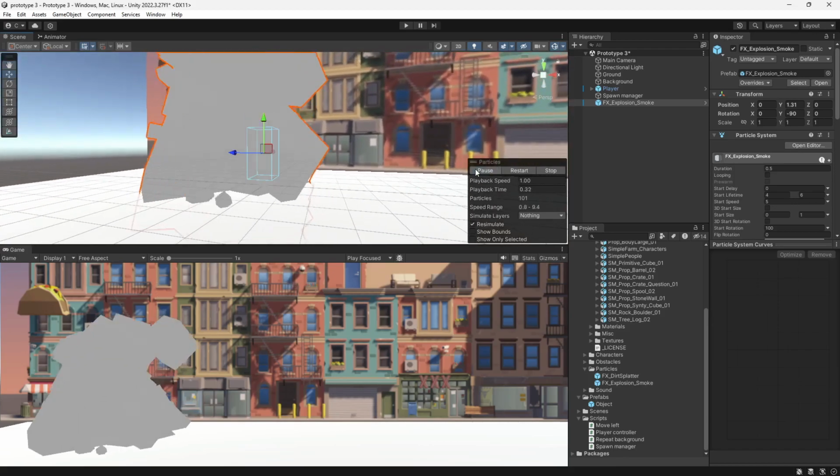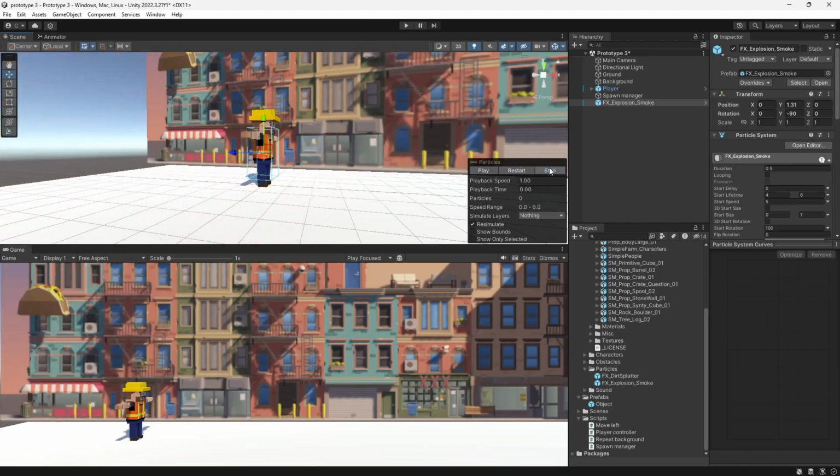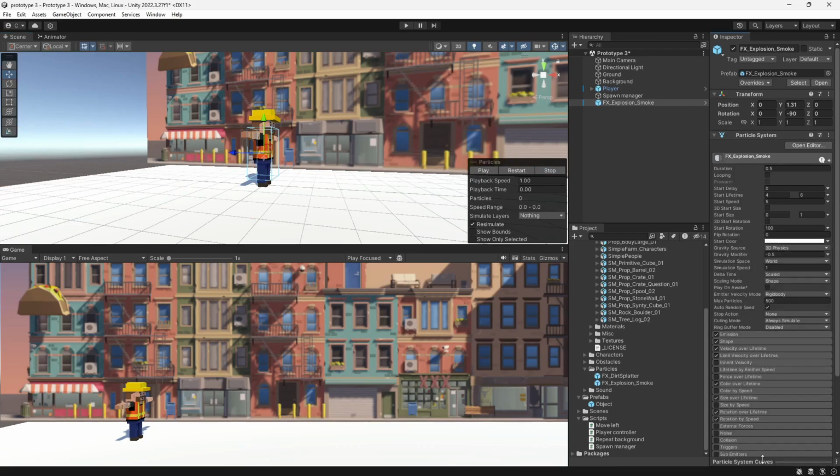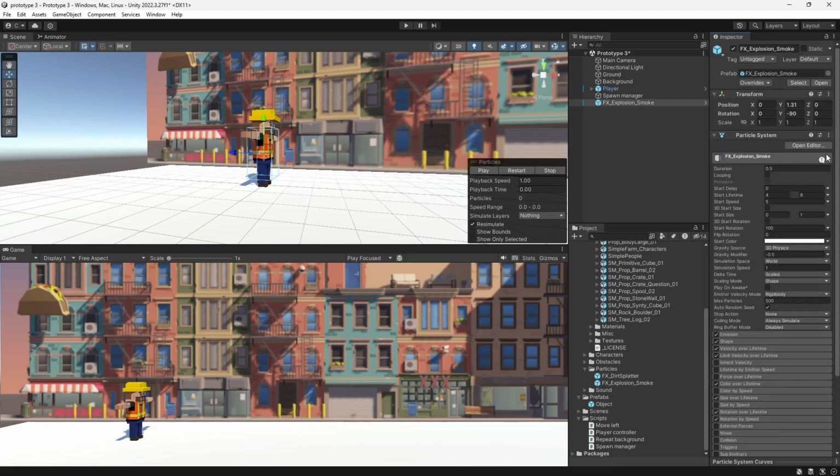And now we can play the explosion, restart it, pause it, stop it. Cool. And we can change all this stuff about their particle system, which is pretty cool. I'm not going to change any of it though, because I just kind of like how it is.